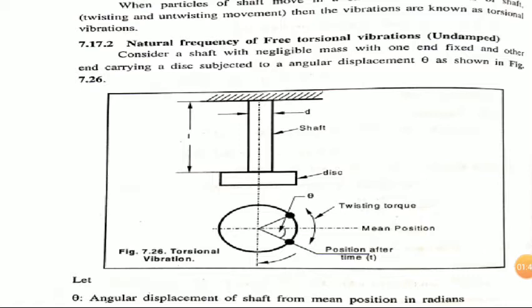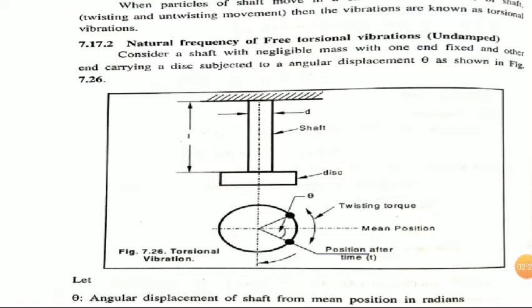Clear? So when we are twisting the shaft through a distance theta from the mean position, what will happen? When we are twisting the shaft in clockwise direction through an angle theta, when we are removing that applied torque, what happened? It will untwist. So total it will move theta in clockwise direction, theta in counterclockwise direction.